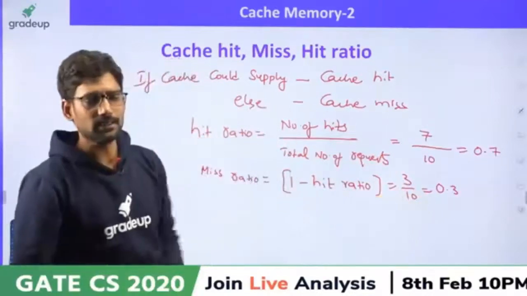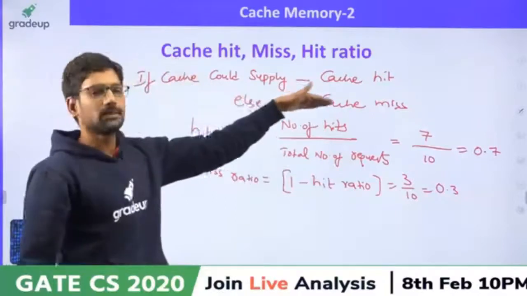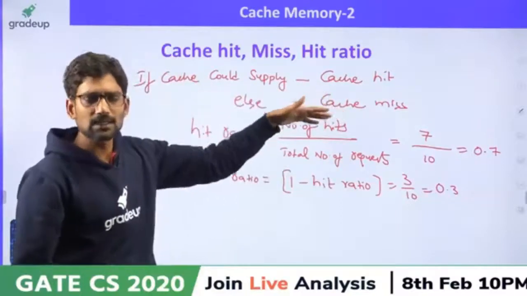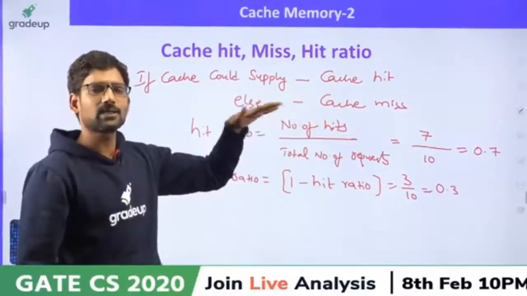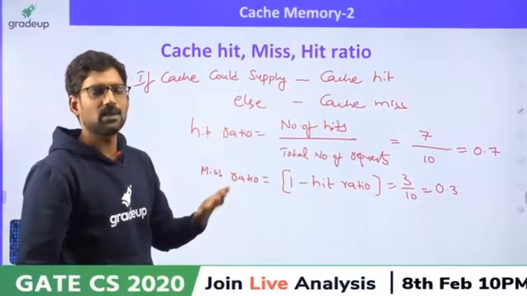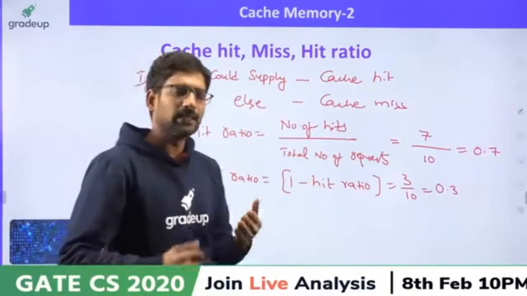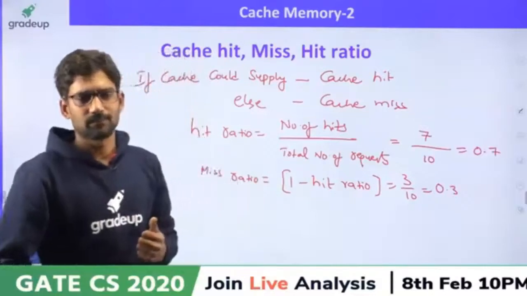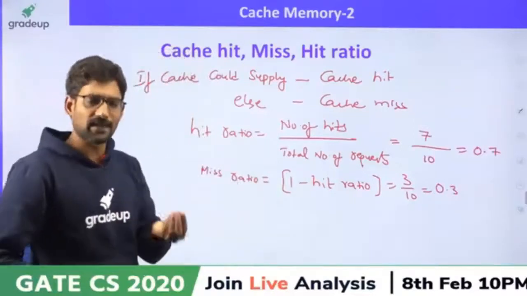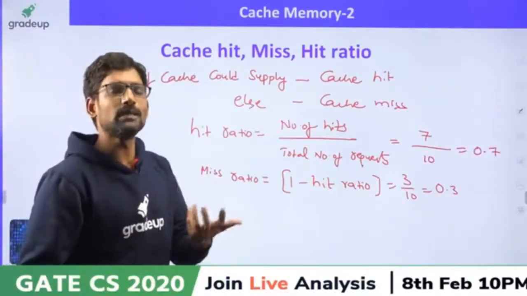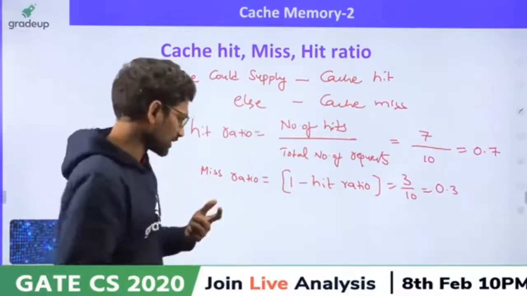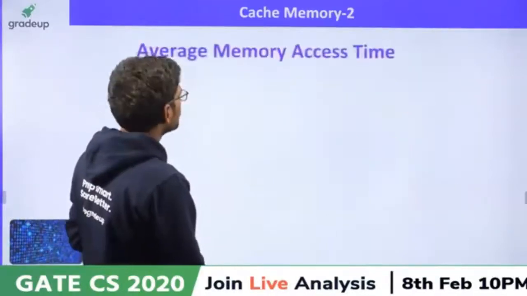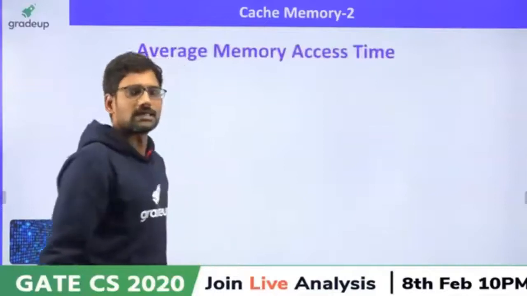Now the question is, when a cache miss occurs, what does that mean? When the cache cannot supply the CPU requested content, then who will supply? Cache failed in supplying, then who will supply? This is the question, right? So let's see.